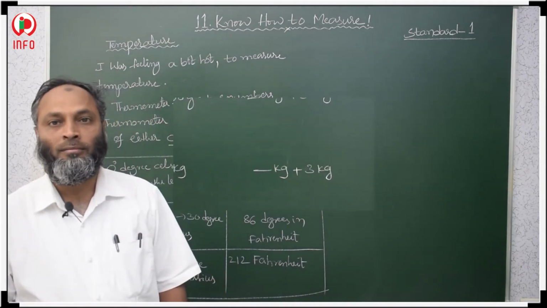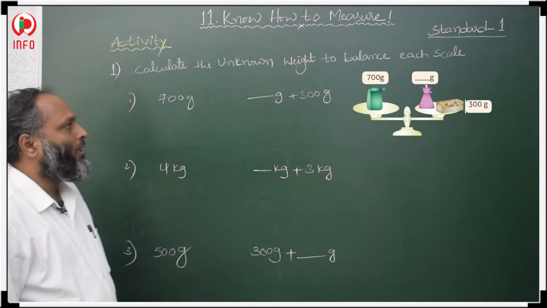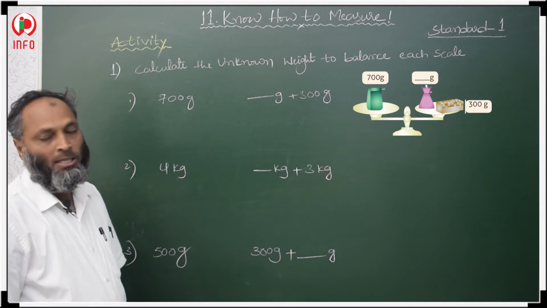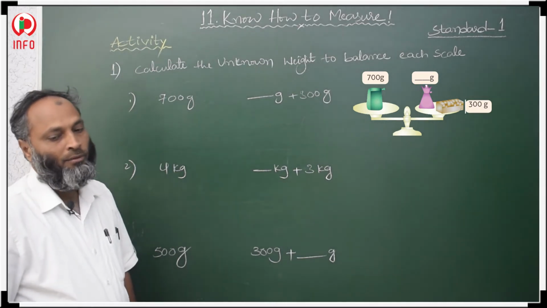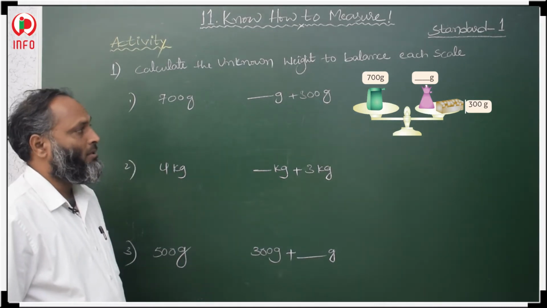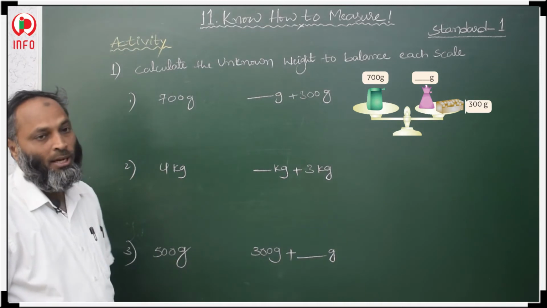Now see this question in the activity. The first question says, calculate the unknown weight to balance each scale. We have to find the unknown weight. Here a balance is given, and in the first pan there is 700 grams.